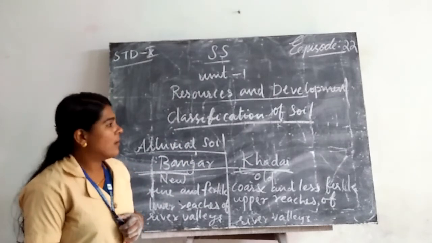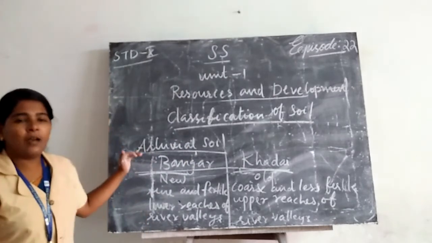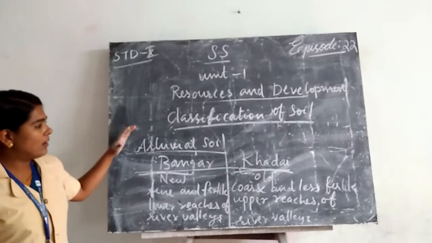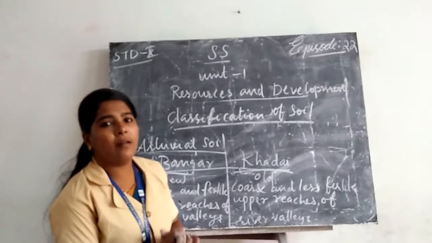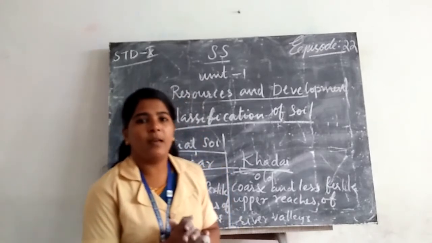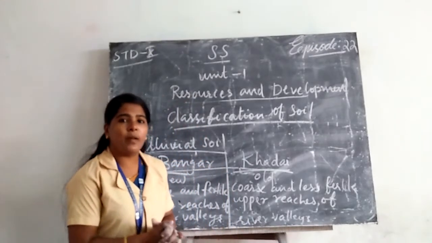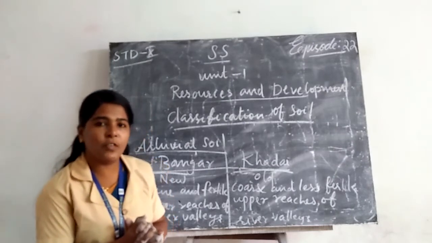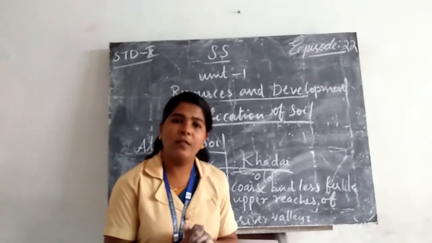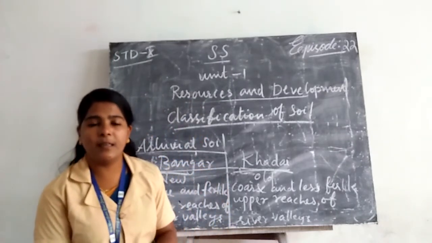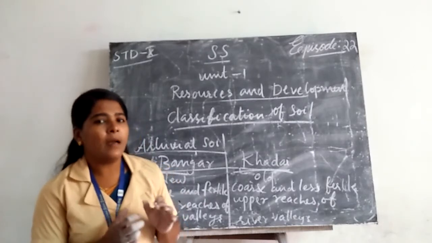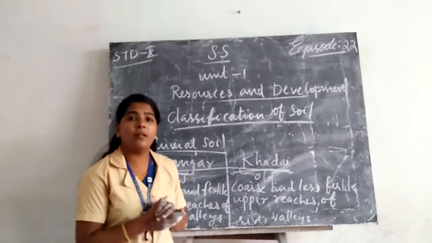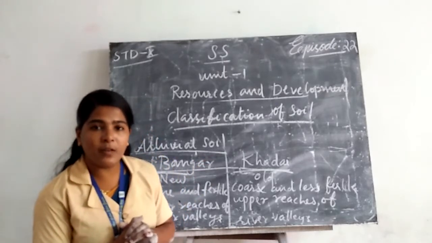We discussed alluvial soil. We can see alluvial soil in the northern region and the eastern coastal plains. In the northern plains, we can see the deposition of the Himalayan rivers such as the Indus, the Ganga and the Brahmaputra, and the soil extends from Rajasthan to Gujarat.